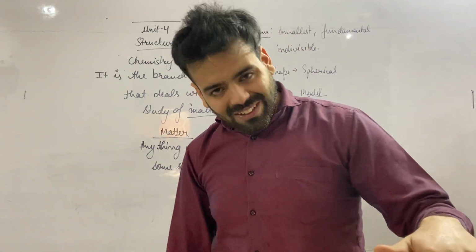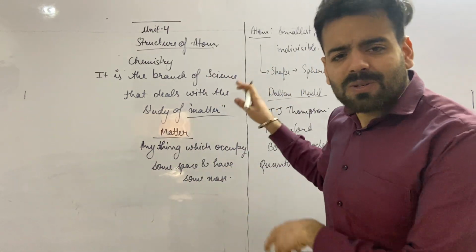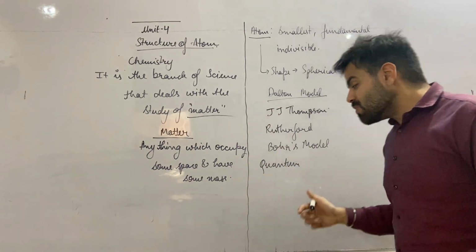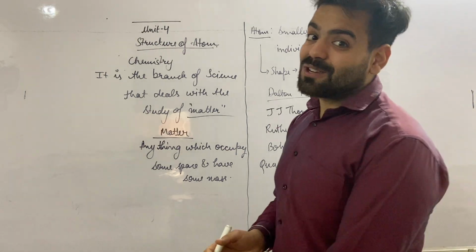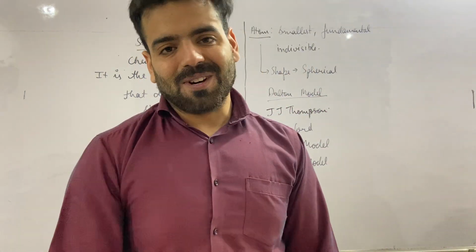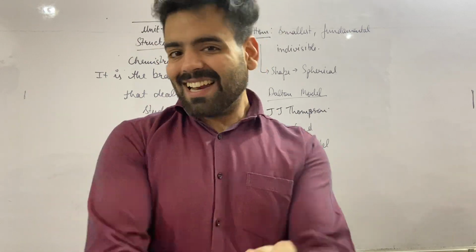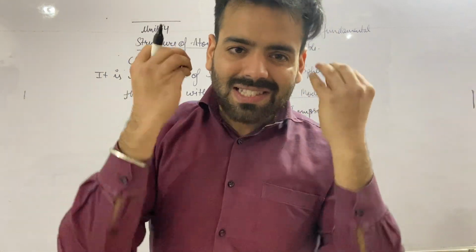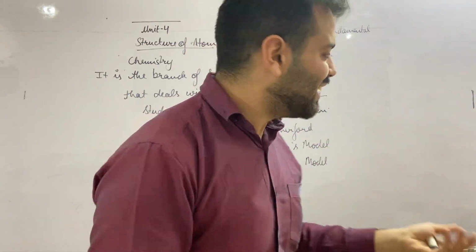I'm not going to give you a lot of details about the quantum model, because it is a topic of class 11. In class 11 you will talk about all these models, and apart from them you will understand this new model, the quantum model, which gives the exact picture of an atom, what an atom is composed of. So let us begin. Let us start with what an atom is, because I do not have a lot of time to cover all these things.